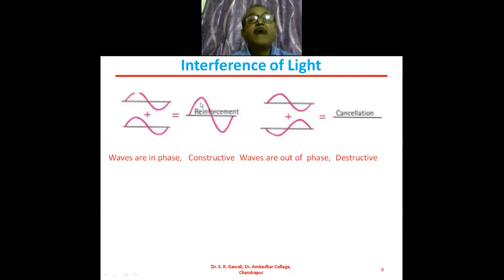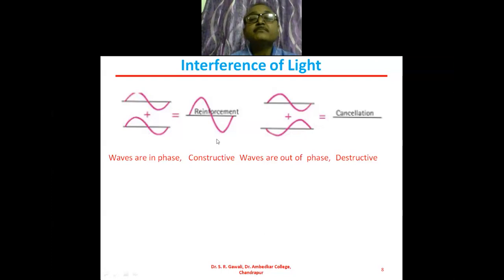Here you can see the amplitude of both waves is the same, and the frequency of both waves is the same. Then we get the bigger wave, which is the resultant wave.